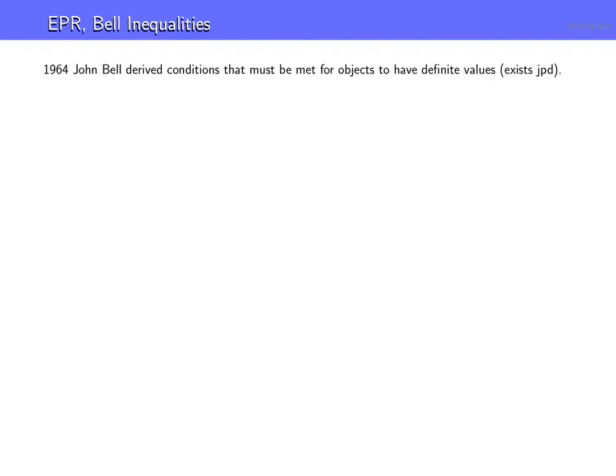Now, we're not going to talk about the version that John Bell came up with. It's actually not that hard; it's pretty simple. But we want to get the ones that first experimentally showed something interesting. And this is given, a little bit later, in '69, by Clauser, Horne, Shimony, and Holt, the CHSH inequality. So it's another Bell inequality.